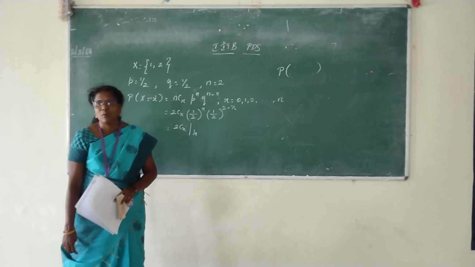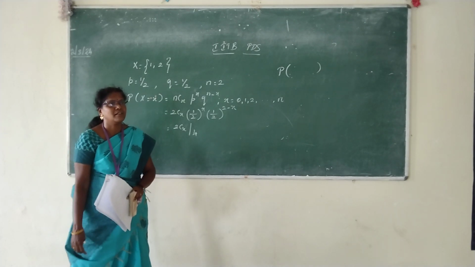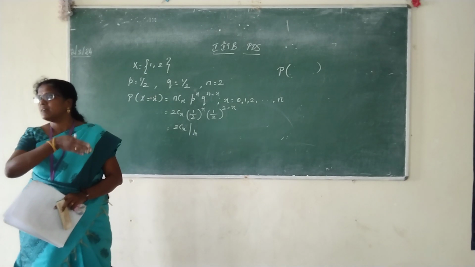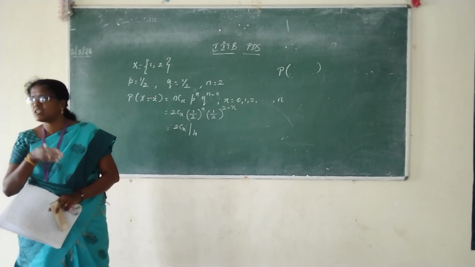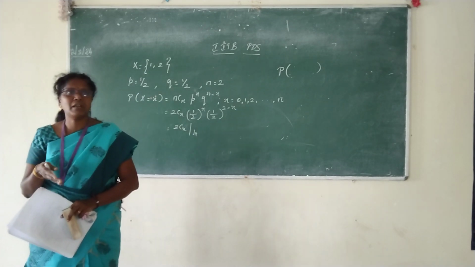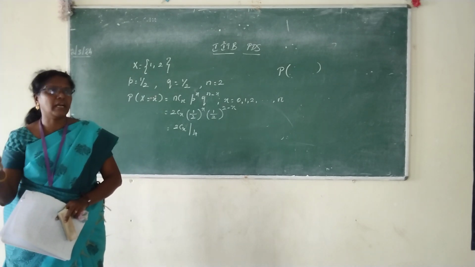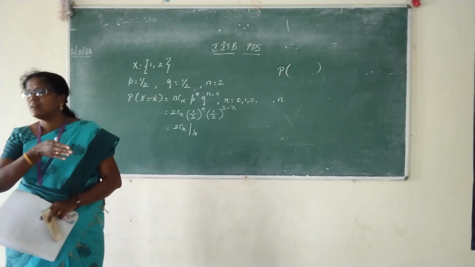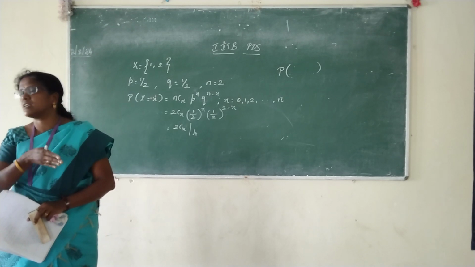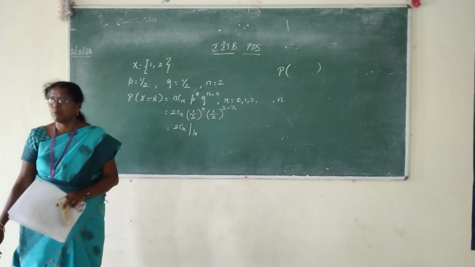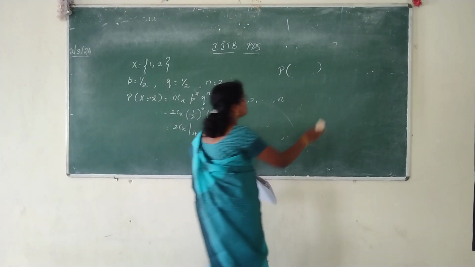What is the condition given here? At least one is a boy. That is a fixed one. Based on that, you have to find the chance of both the children being boys. So what probability do you have to apply? Conditional probability. First, we will write it in terms of both.